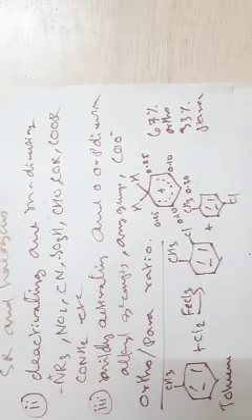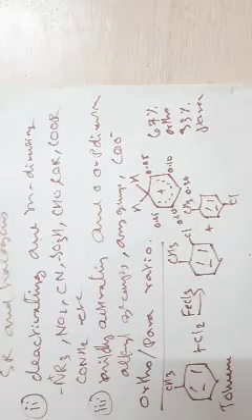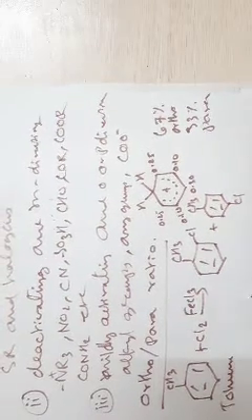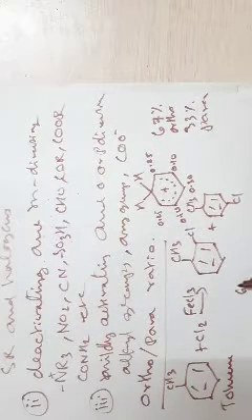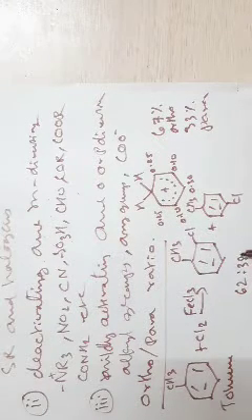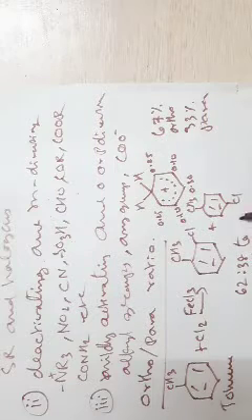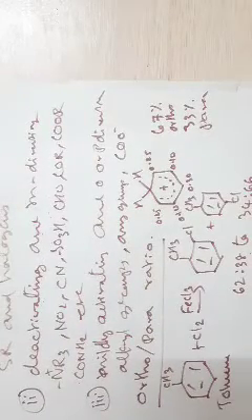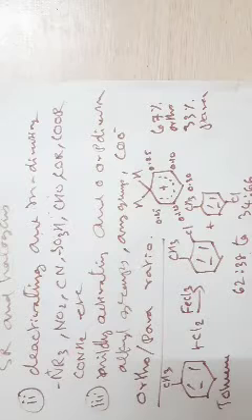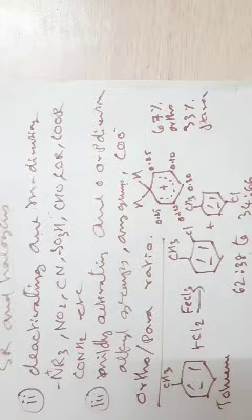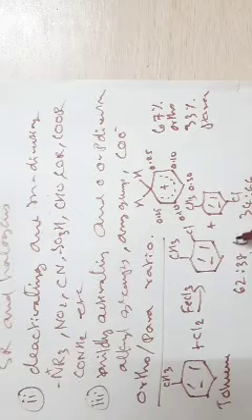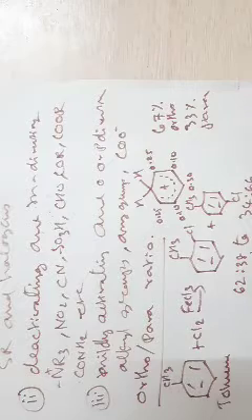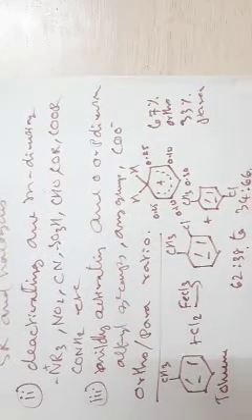Now which one is obtained as a major product? According to this electronic picture, we get the ortho and para products in the ratio of about 62:38 to 34:66. So 67% ortho and 33% para products are obtained. So this is the range. Depending on the reaction conditions, statistically it is calculated. So 62:32 to 34:66.